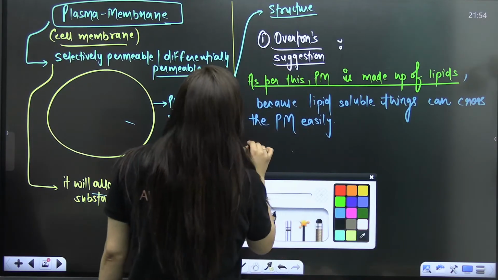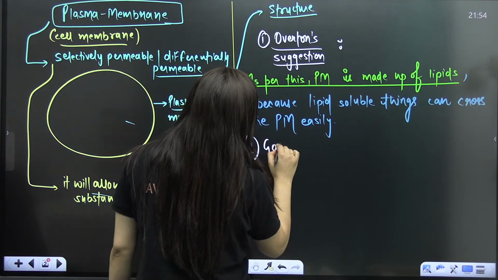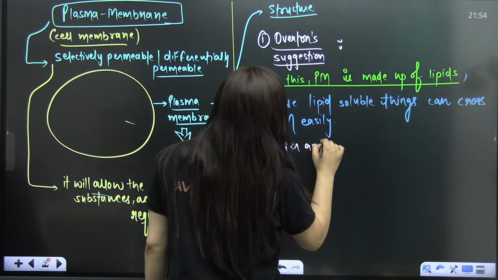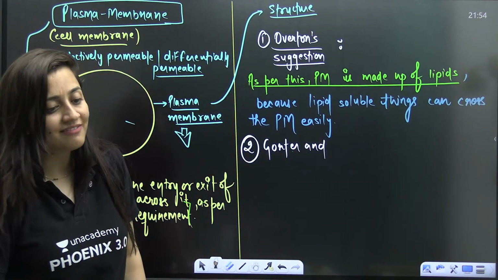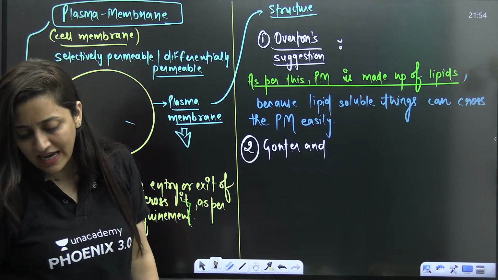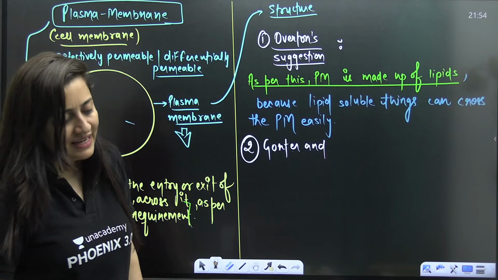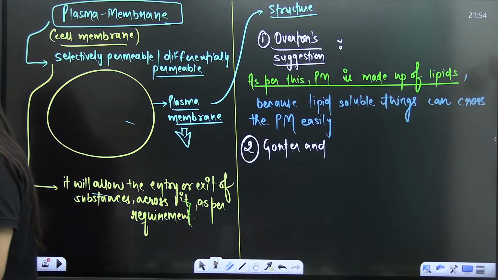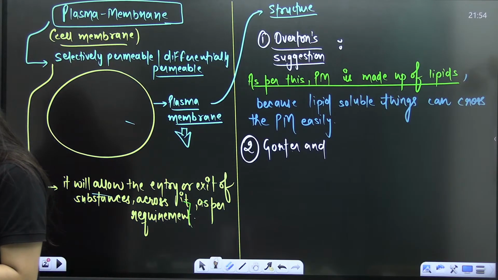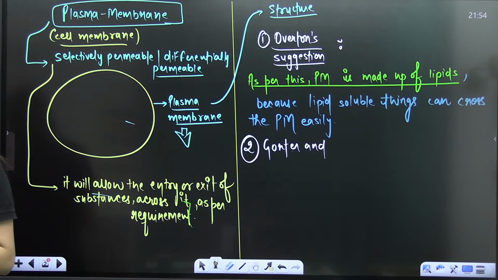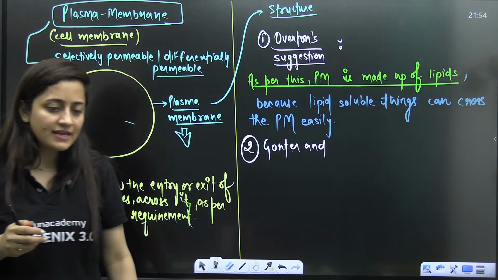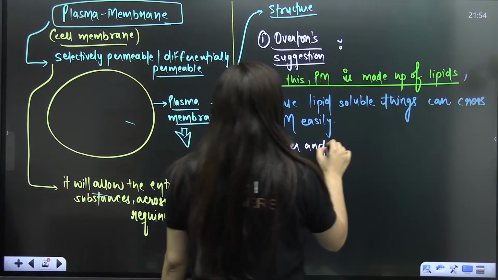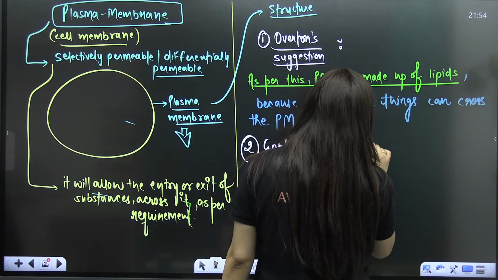Done, students? Now, the second is Gotter and Grandel's suggestion. Do you know about it? No doubt the main model that we have to discuss is your fluid mosaic hypothesis. But I believe you people should know about it. So do you know about this Gotter and Grandel model or Gotter and Grandel suggestion? Yes, students? Do you have any idea about it? Gotter and Grandel model.